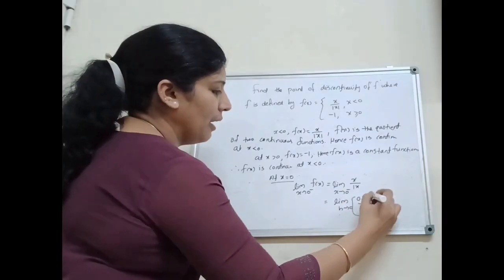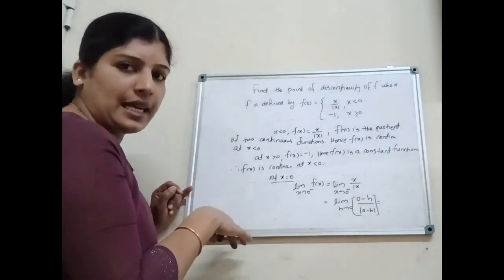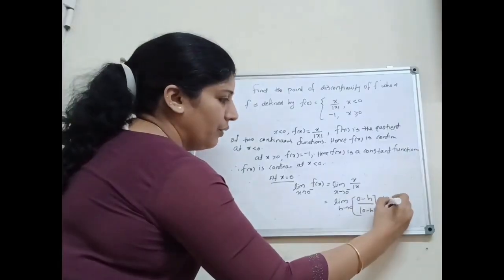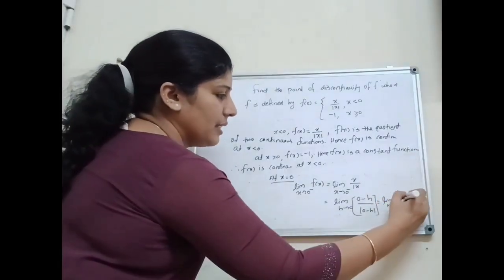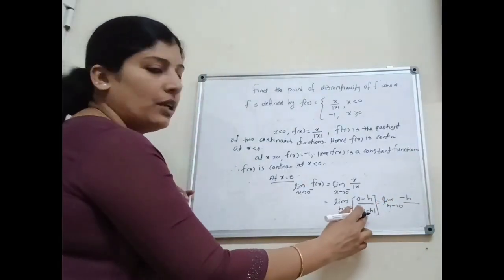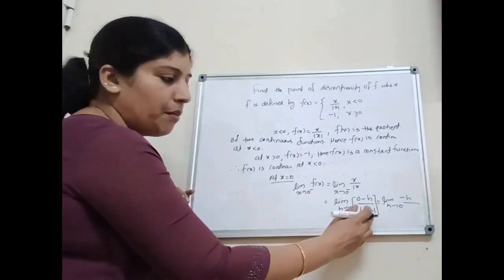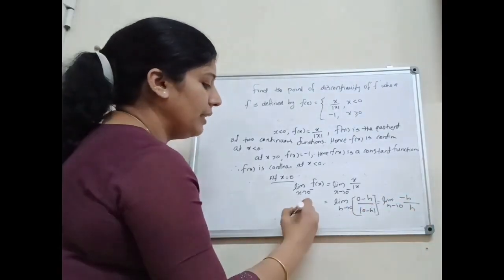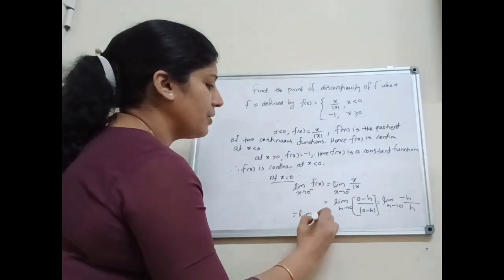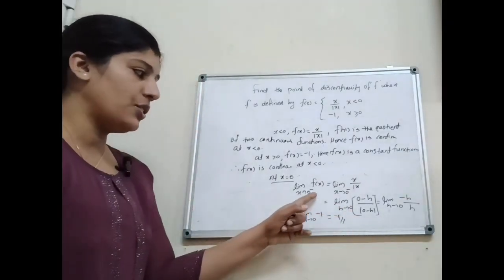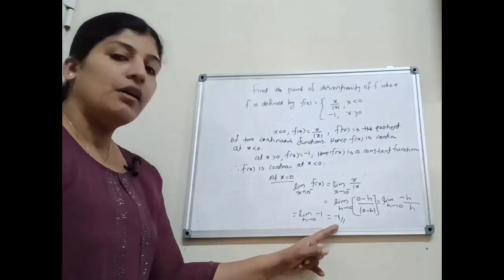That is, it is left of 0, that is 0 minus h, divided by modulus of 0 minus h. That is equal to limit h tends to 0 of minus h divided by modulus of minus h, and modulus of minus h is h. That is equal to limit h tends to 0 of minus 1, which is equal to minus 1. That is, limit x tends to 0 minus f of x equal to minus 1.